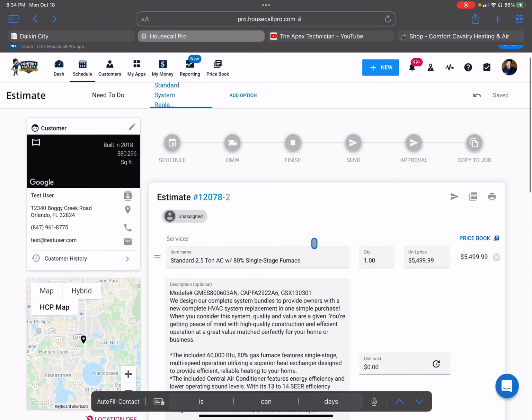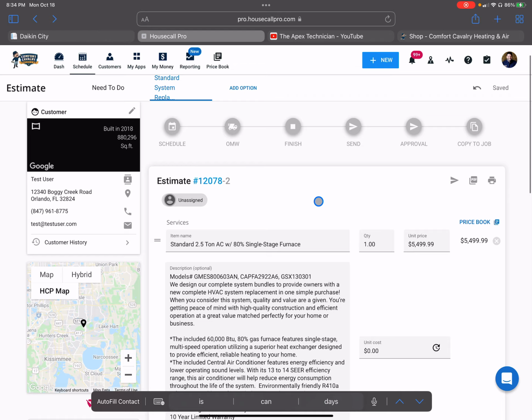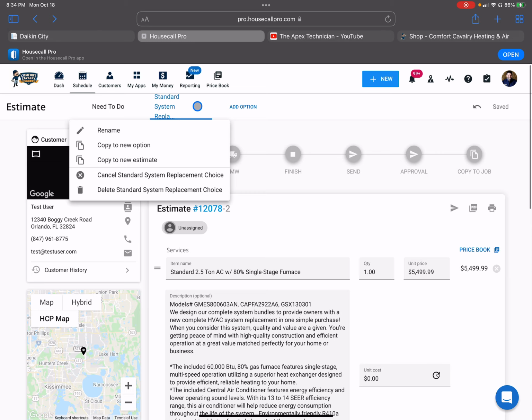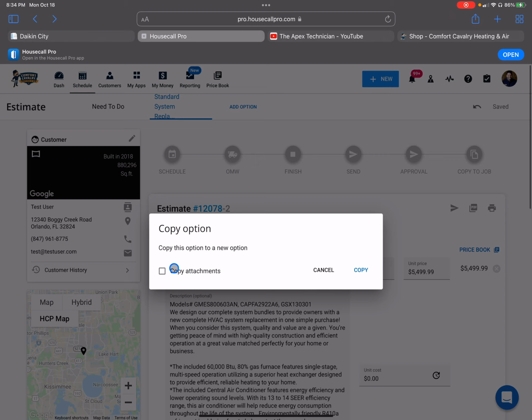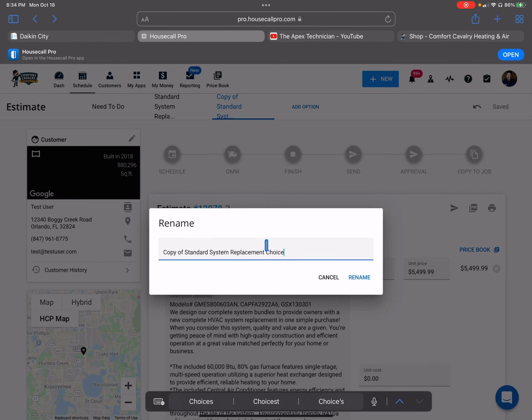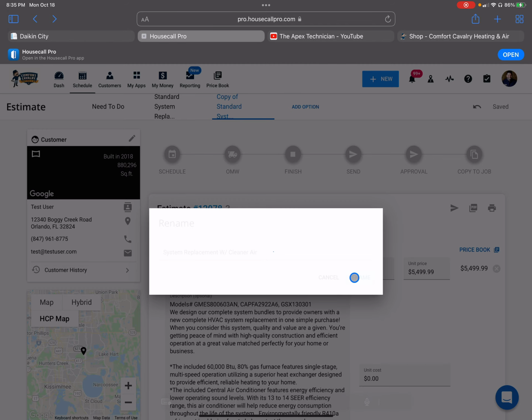Now, we want to quote the same system, but add on some indoor air quality options. So we're going to click on this and do copy to new option. Copy attachments via photos. Copy. And we're going to rename this one, a system replacement with cleaner air. Rename.